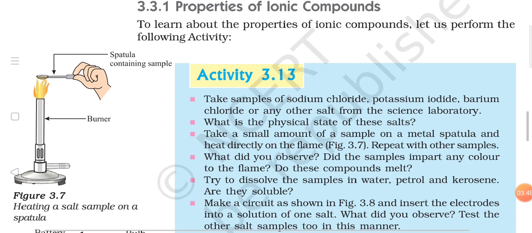So write down somewhere that water is an example of a polar solvent, and kerosene and petrol are examples of non-polar or organic solvents. Ionic compounds are soluble only in polar solvents like water. They are completely insoluble in organic or non-polar solvents like petrol and kerosene oil. So this is a very important point.